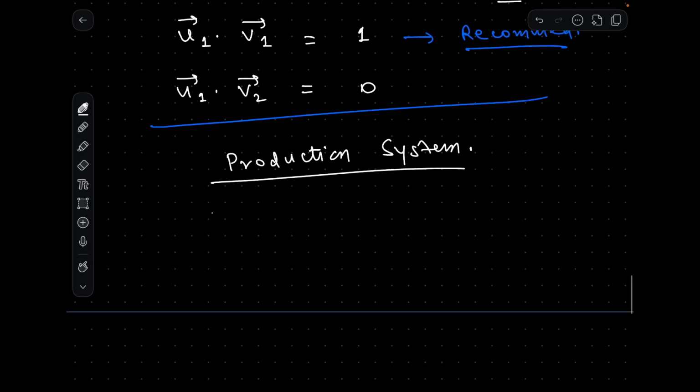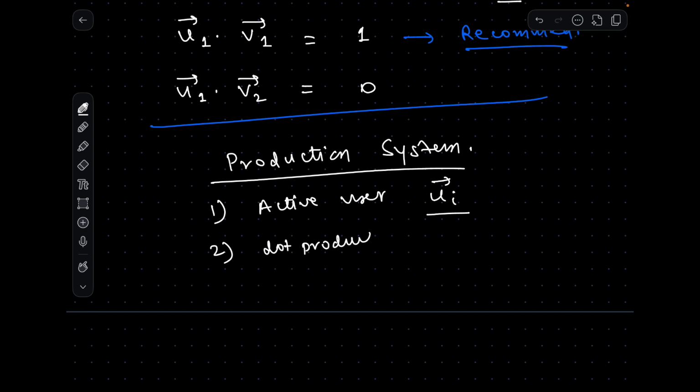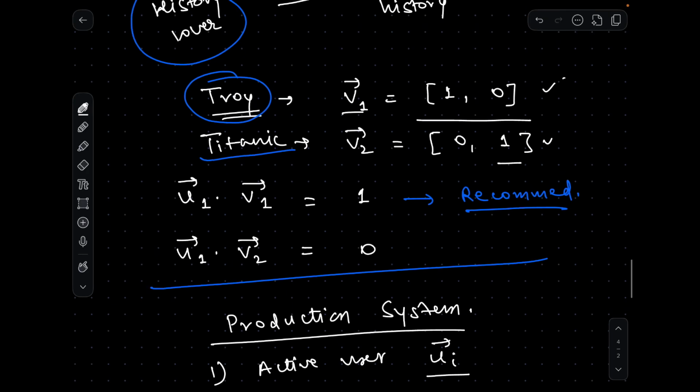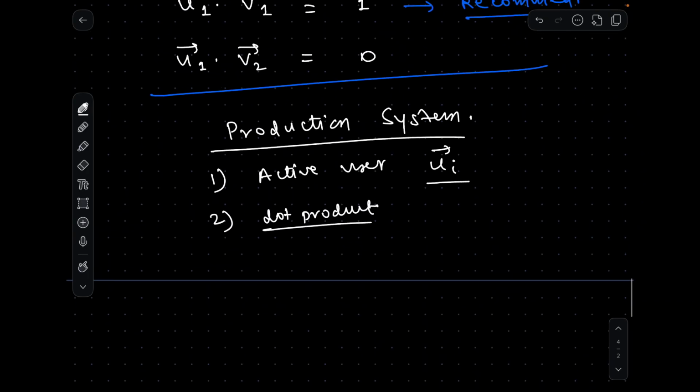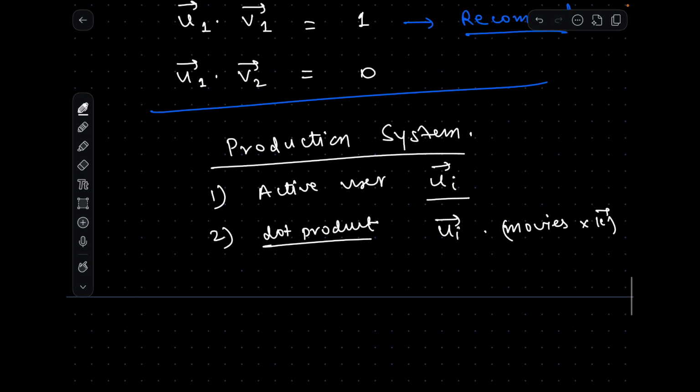Okay, so first of all, you will retrieve the vector for the user. Let's call it the active user. So let's assume that our active user is this. We will get its vector, and then we will do the dot product calculation. Similarly to how we did the dot product here, just like that, we'll do the dot product of the user vector with the movies vector, with the latent factor as the dimension. And we'll not do the dot product for all the movies. We'll only do the dot product for the movies which the user has not watched, just to optimize the calculation.